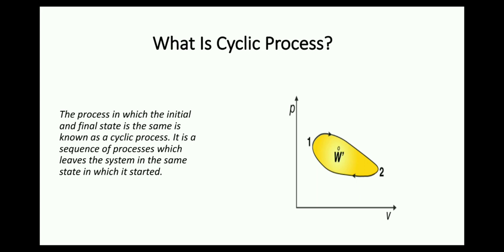As we can see in this diagram, it is a closed loop. Working of all heat engines is considered to be a cyclic process. When heat is given to the system, it expands and all the heat is utilized in doing work by the system. Similarly, heat is taken from the system while work is done on the system during compression.